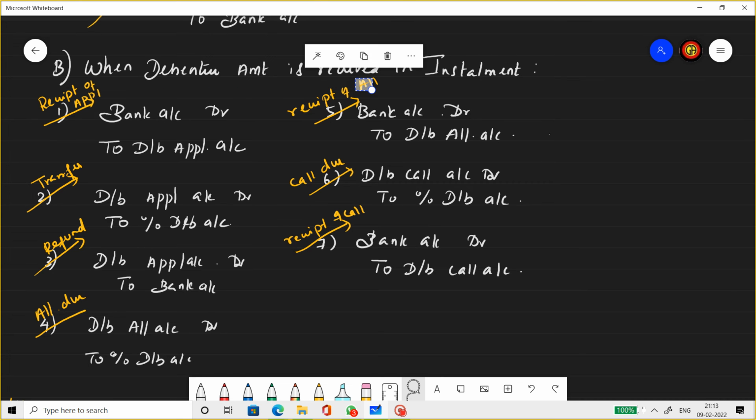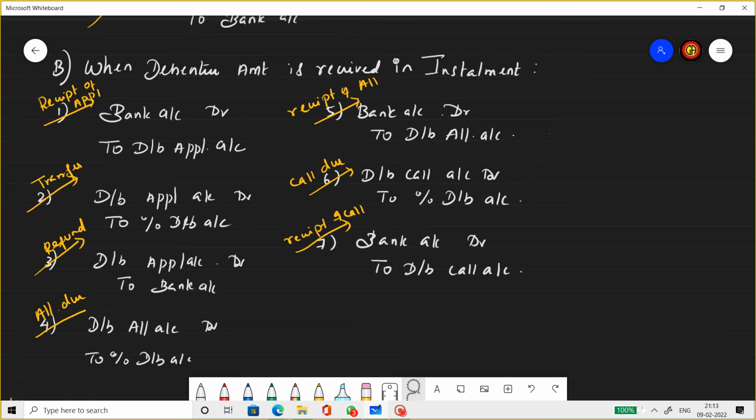First, normally we do applications; here also the same thing. The receipt of application money: bank account debit to debenture application account. In shares, we write bank account debit to share application account. Here, debenture application. And in shares, we write share application to share capital.